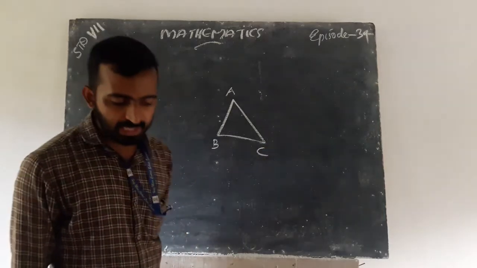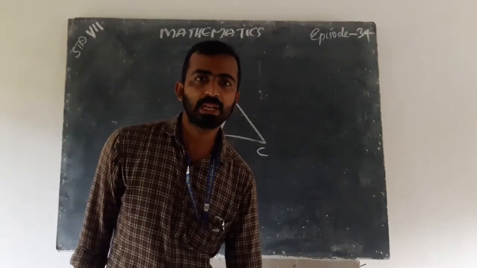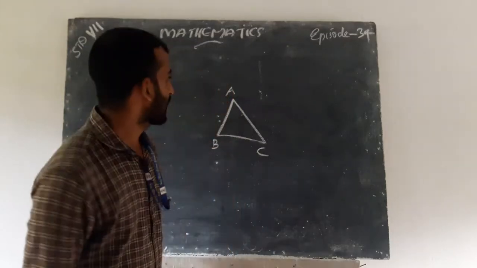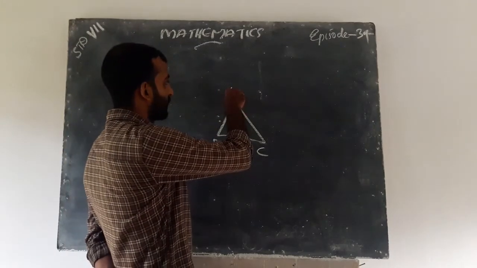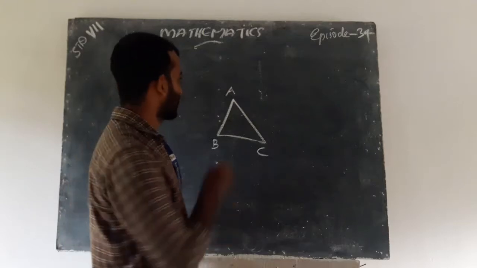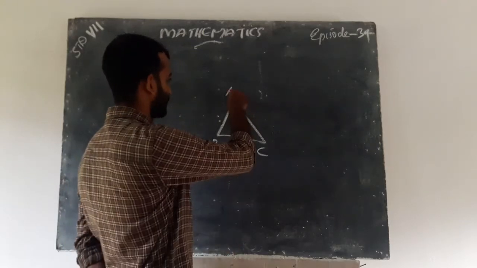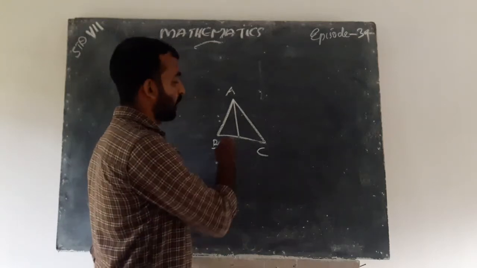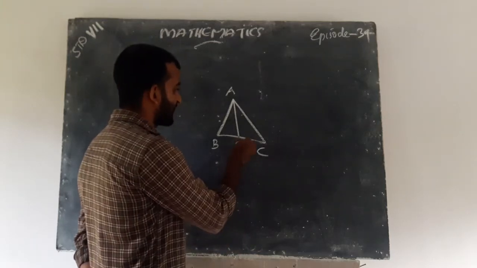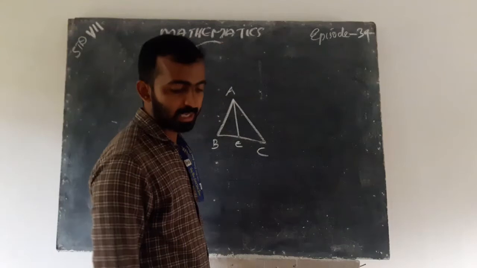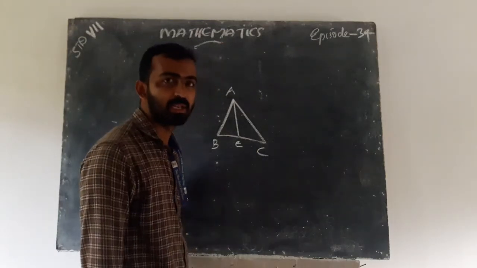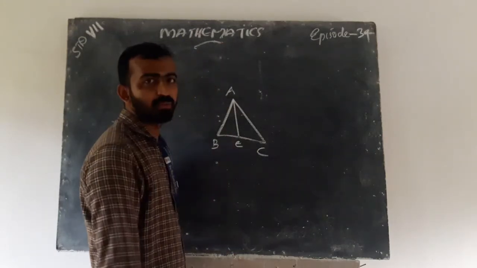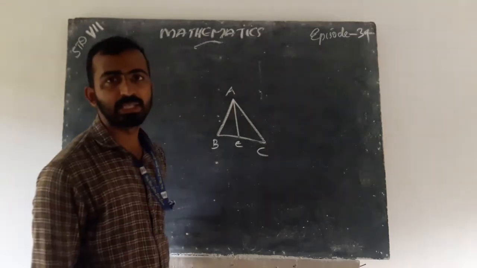What do you mean by median? Median is the line from a vertex to the opposite side. Here A is a median of this triangle, is it?